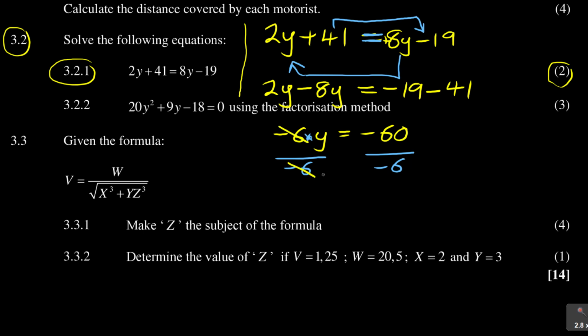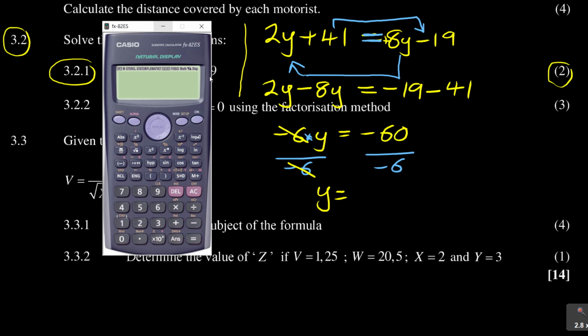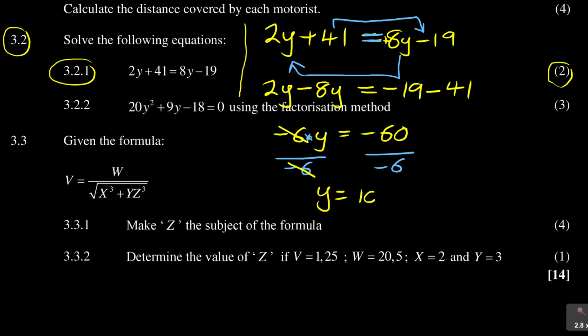So now you've got y is equal to, again, avoid this thing of saying I want to do it mentally. Just use your calculator. You don't have to think hard. That's why they give you that calculator. You say minus 60 divided by negative 6 is equal to 10. So you get y is equal to 10. It's 2 marks, but be very sensitive on that.